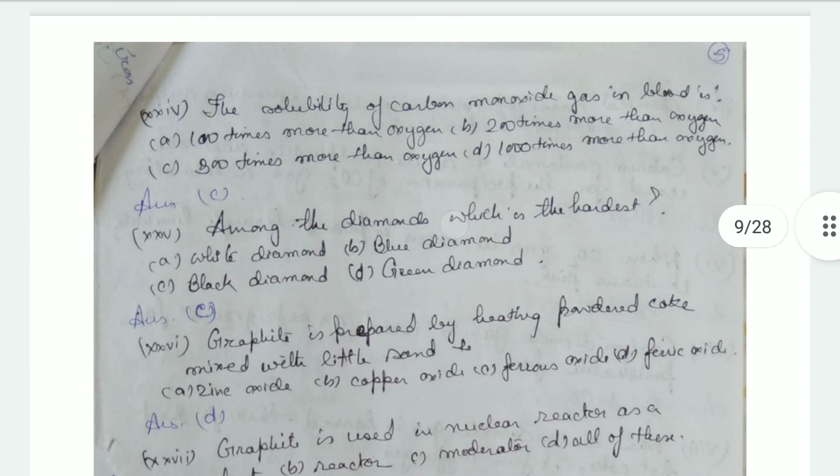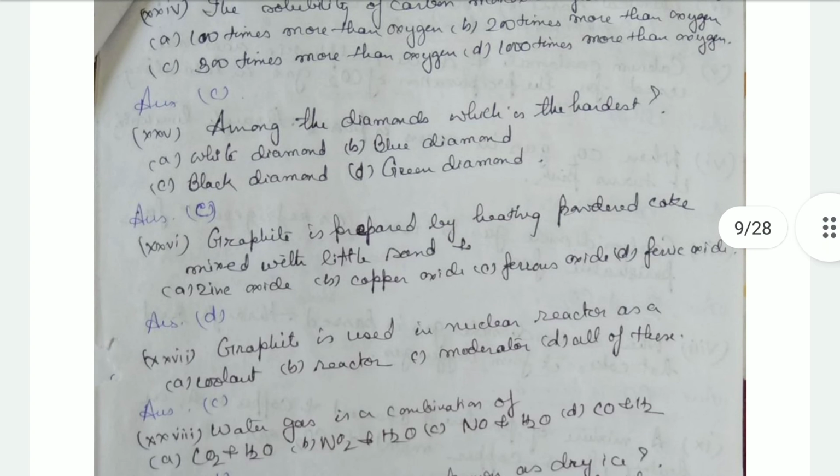The affinity of carbon monoxide gas for blood is 300 times more than that of oxygen. That's why carbon monoxide easily combines with the hemoglobin of the blood to form carboxyhemoglobin and deprives a person of oxygen. Then, among the diamonds, which is the hardest?